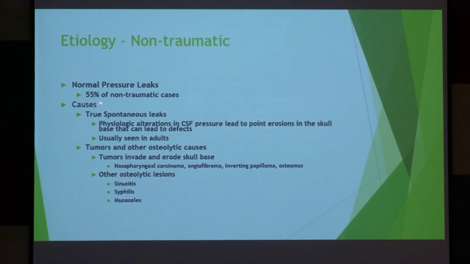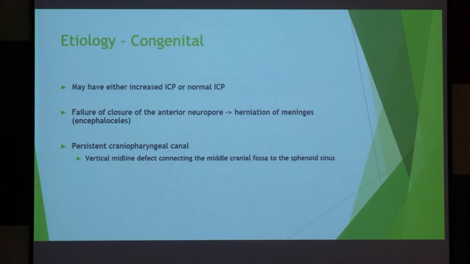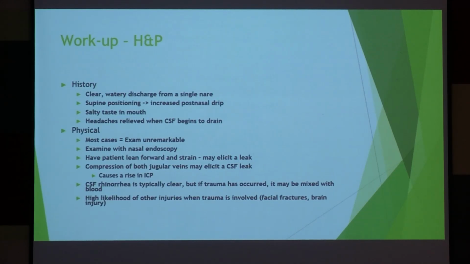So normal pressure leaks are in 55% of cases. The pressure is not increased at all, but there is a leak, right? And other causes are true spontaneous leak, that is in adults, and osteolytic causes, and so on. Congenital causes are also there. How will you work up? History is most important, to differentiate between whether it is allergic rhinitis or CSF rhinorrhea, right? So you have to ask again and again: unilateral, watery, clear discharge, mostly CSF, okay?